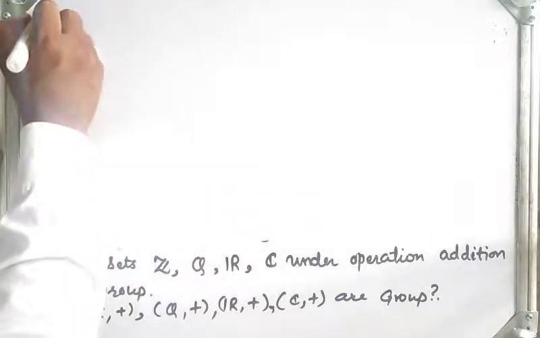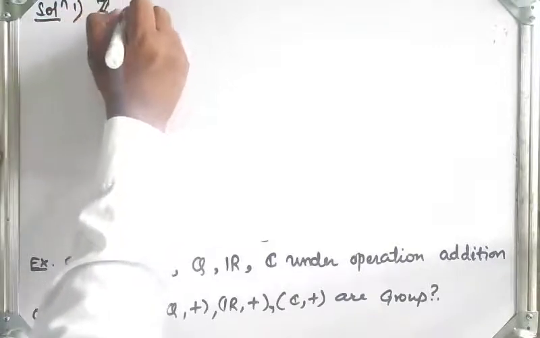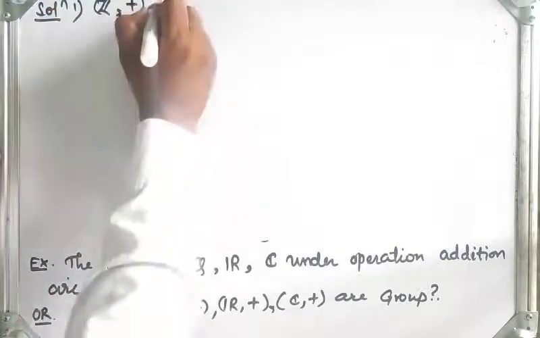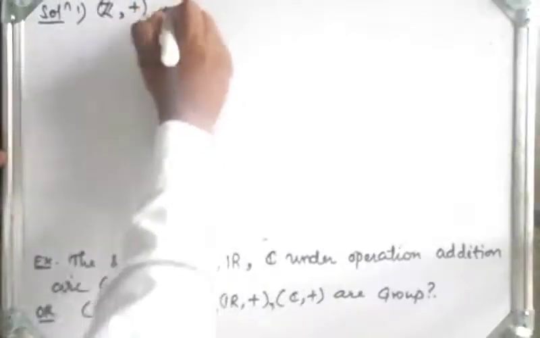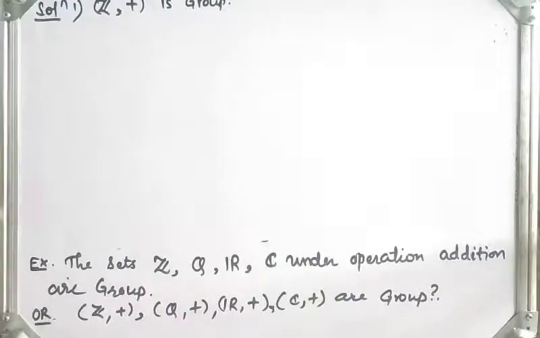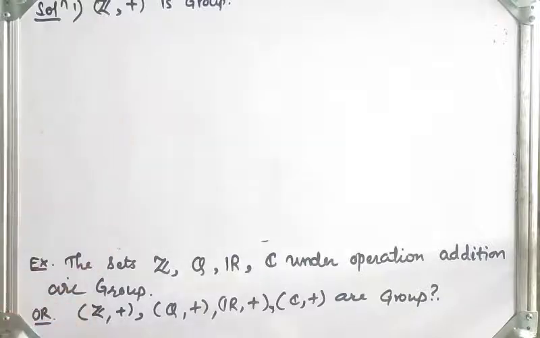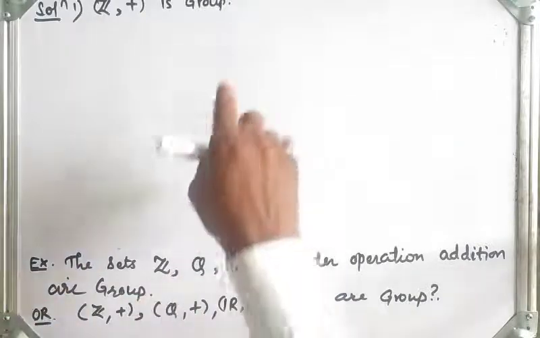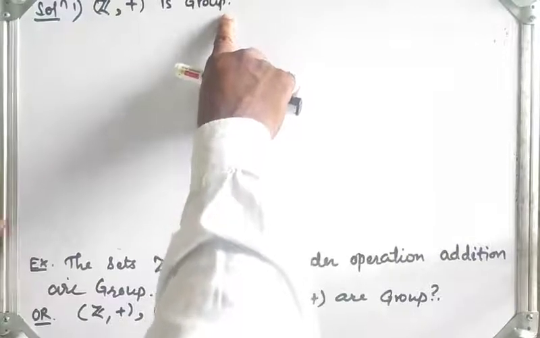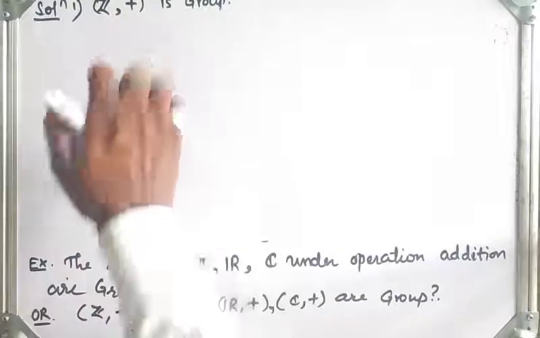Now we will see this example. So solution, we will take first the set of integers under addition is a group. We will show Z under addition is a group. Now when we say that Z under addition, or set G under addition, is said to be a group, all four properties, which are closeness, associativity, existence of identity and existence of inverse, must be satisfied. Then we say that set under that binary operation is a group.